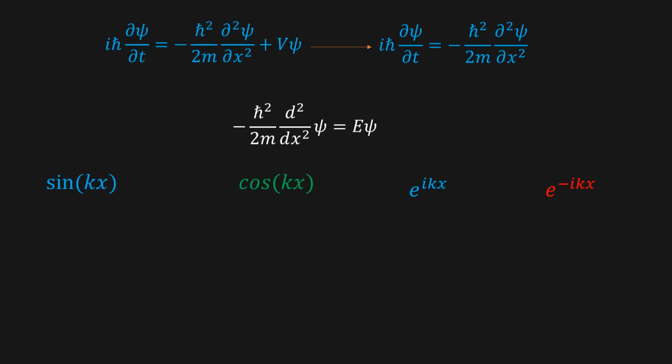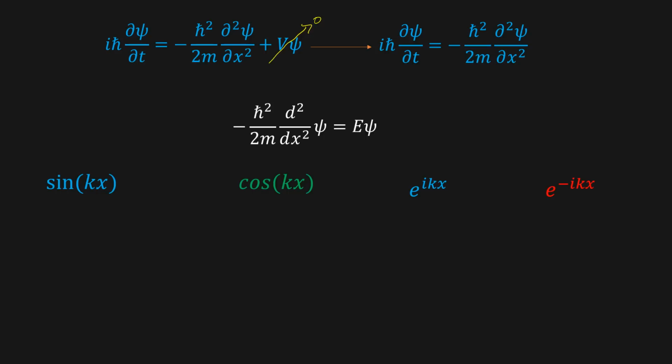Let us consider the free particle. For a free particle, the potential energy is 0, so this term will go away. Then we get iħ ∂psi/∂t is equal to minus ħ² over 2m ∂²psi/∂x².